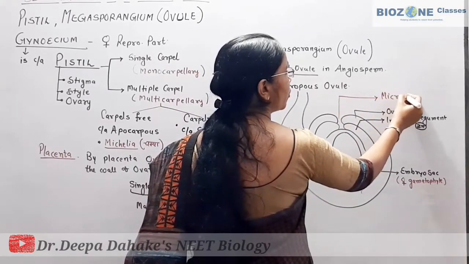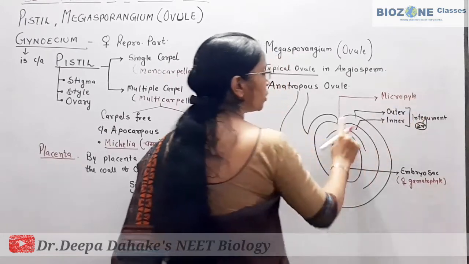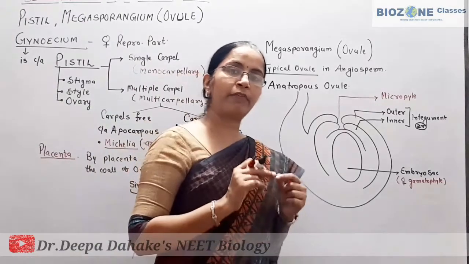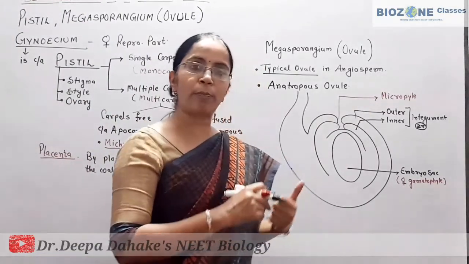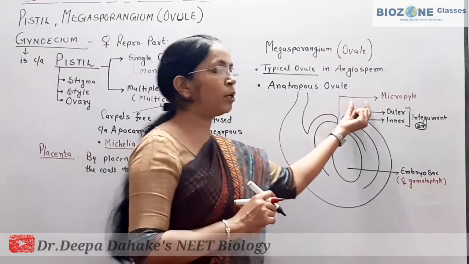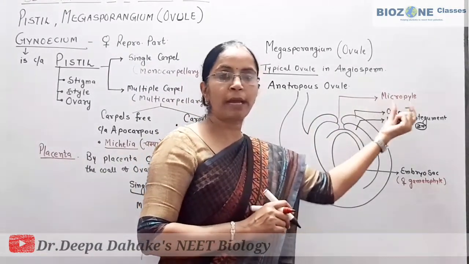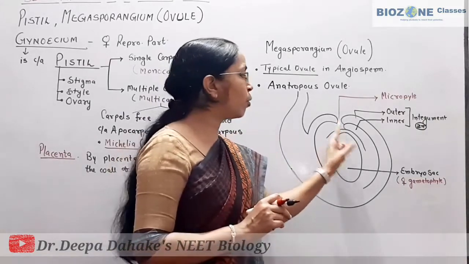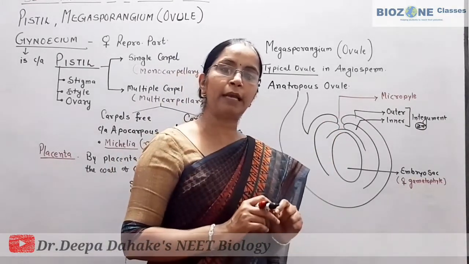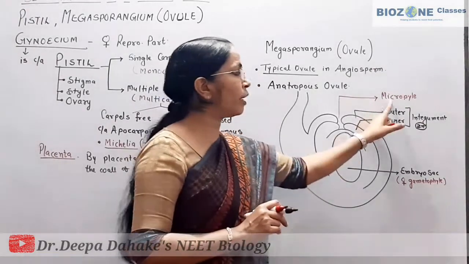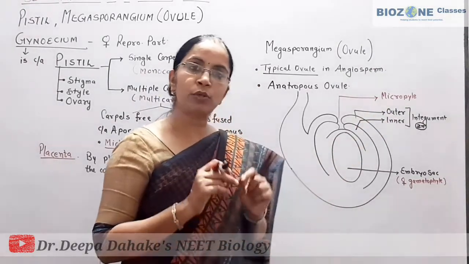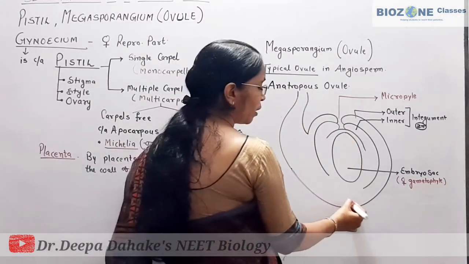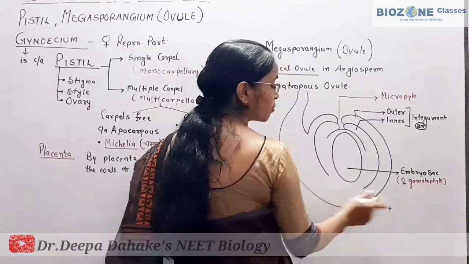Now what is micropyle? Diagrammatically you see the integuments are present all over the surface of the ovule. But when we define micropyle, also written as micropylar end, in books you will also find it as m.e. Definition-wise, the part of the ovule where both the integuments are completely absent is called the micropyle. So remember this.